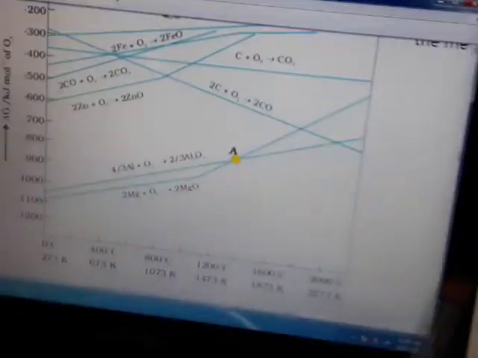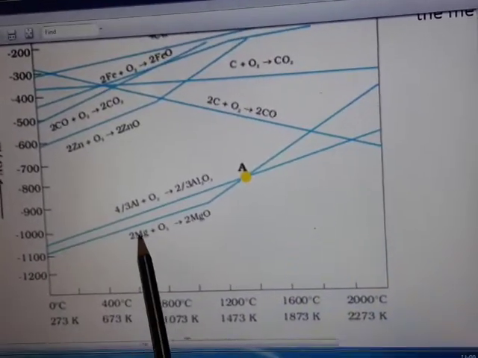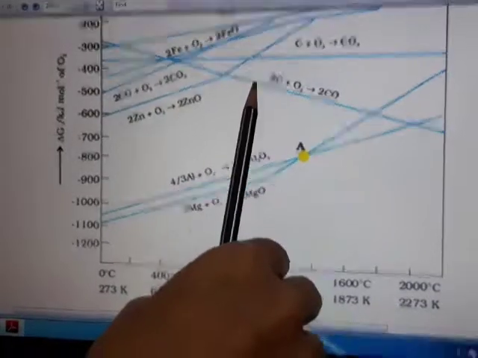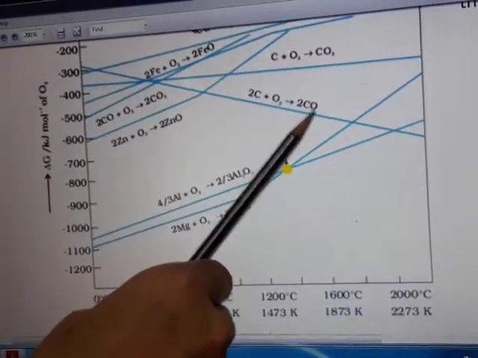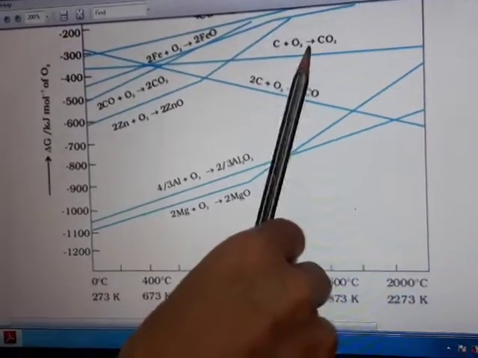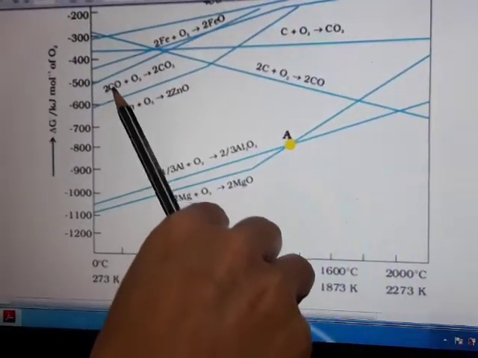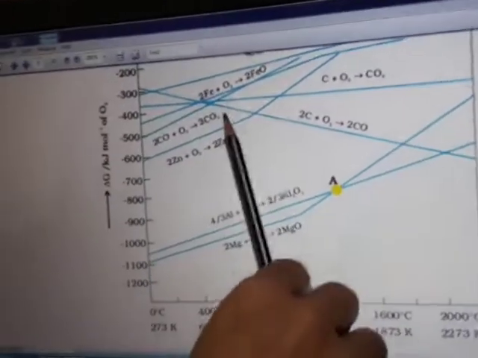So how is this Ellingham diagram useful for us? Before we discuss that, we need to see a few things. This is the curve for the formation of magnesium oxide, and this is the formation of aluminium oxide. Similarly, this is the formation of zinc oxide, and this curve is for the formation of carbon monoxide from carbon and oxygen, and this one is for the formation of carbon dioxide from carbon and oxygen. And see here, this one is very important for the combination of carbon monoxide with oxygen to give CO2.